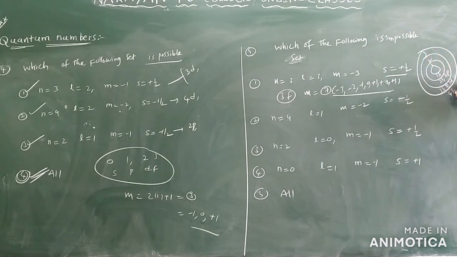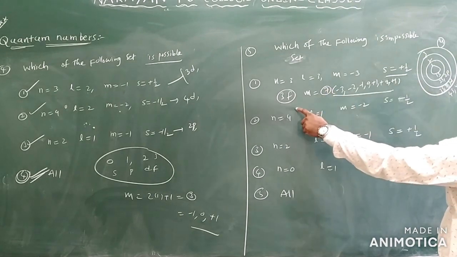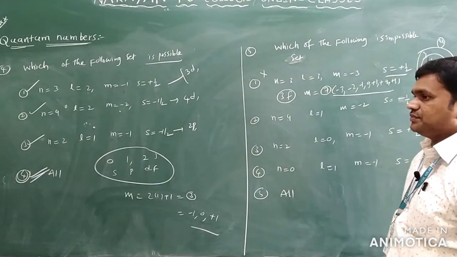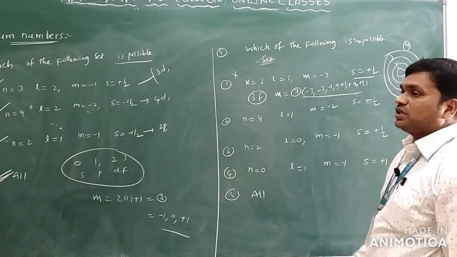Here the fourth shell is possible with 4s, 4p, 4d and 4f only. So the f orbital can enter into the fourth shell, not the third orbit. So this is not a possible set. This is not a possible set. Come to the next option we have.